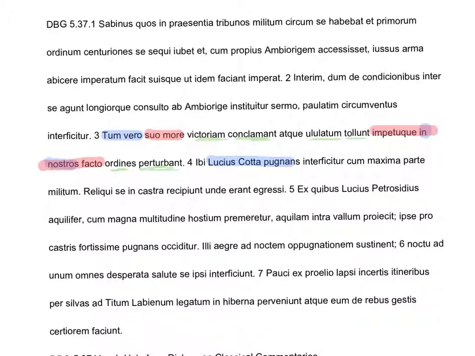So, again, Caesar's given us a pretty simple structure. We have a subject and then a verb right away. Thanks, Caesar. Cum maxima parte. Oh, prepositional phrase. You recognize that right away. We've got the word cum, which takes an ablative. We have the ablative adjective and the noun, that's the object. And then militum goes with it because that's a genitive noun modifying the part.